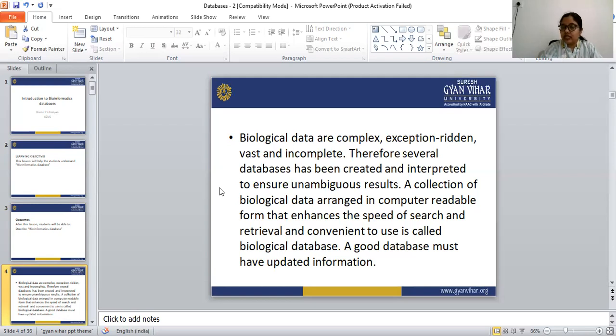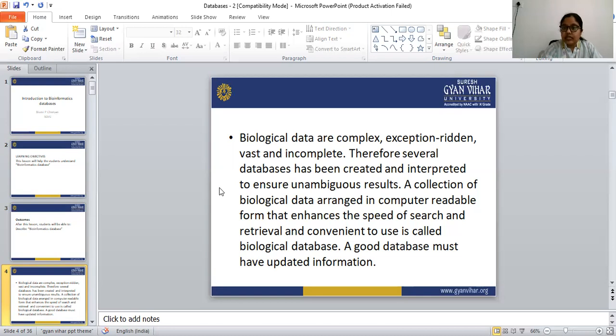Biological data are very complex, as well as very vast and incomplete. Biological data is not completed yet, because all the scientists and researchers are still researching all these things. So these are very vast as well as incomplete, and very complex also. For collecting all these complex data, several databases have been created.